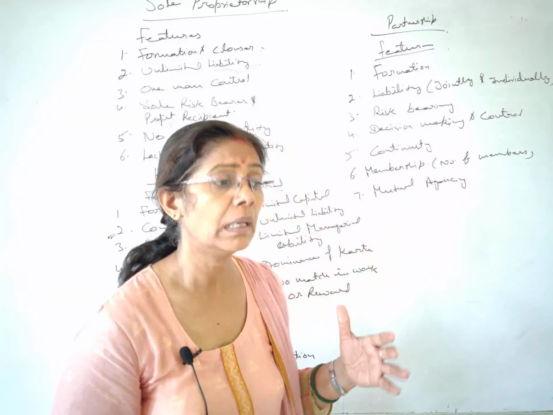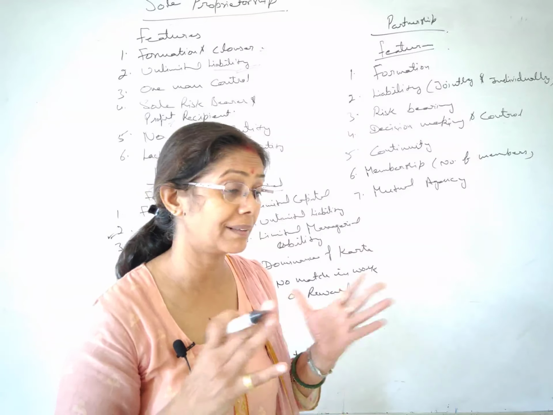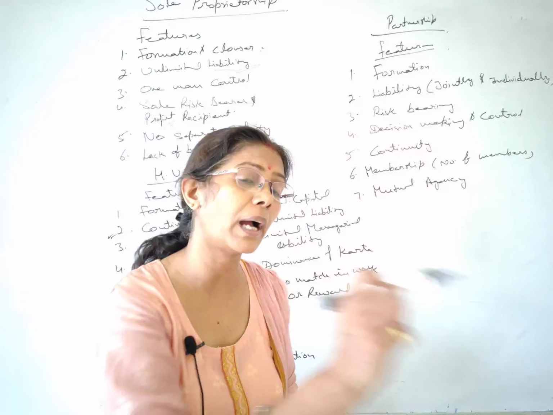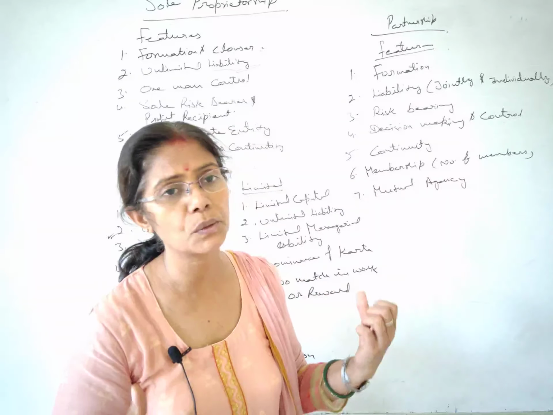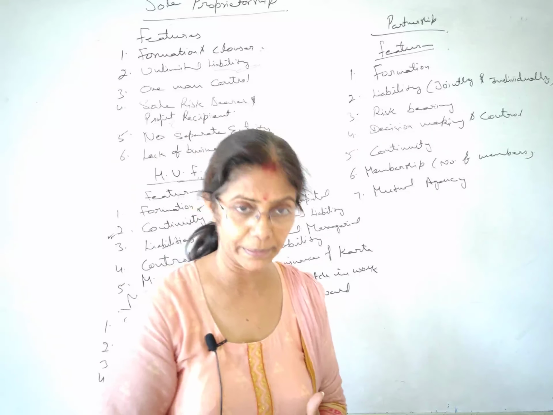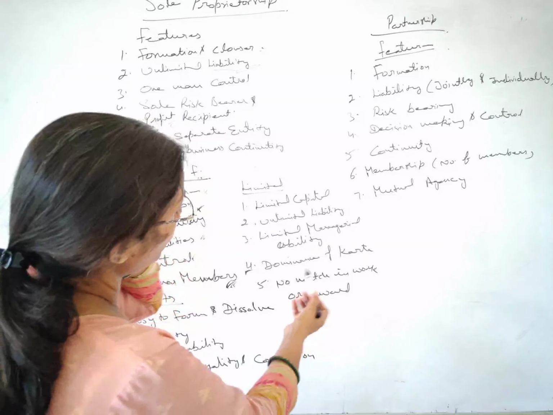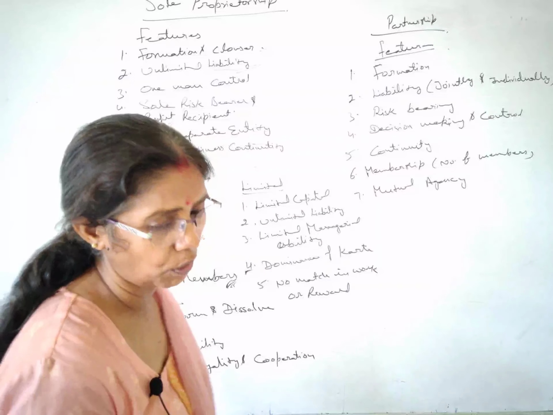He says, this is my decision, and the rest of the members tell him that he is doing something wrong, that it's not right in the situation, but he doesn't listen. He says, I'm the Karta and I'm right, and you have to follow this, because I'm the person who has the power to decide, I'm the controlling authority. These kinds of things take place sometimes, not always. So dominance of Karta creates problems, and there is no match in work or reward.